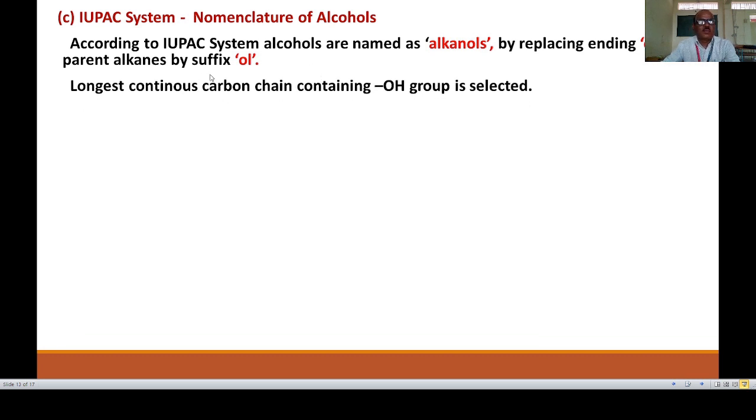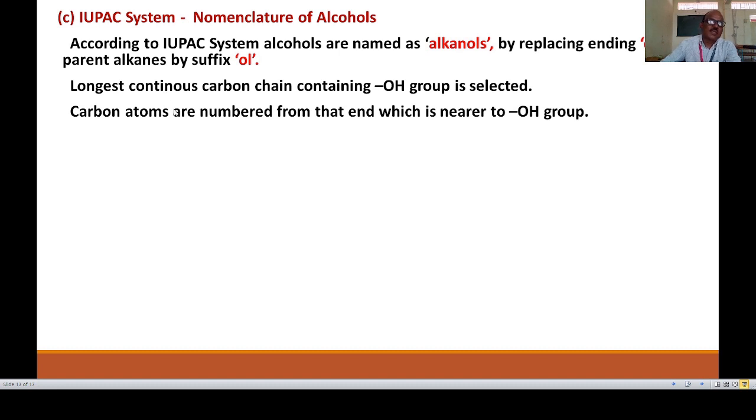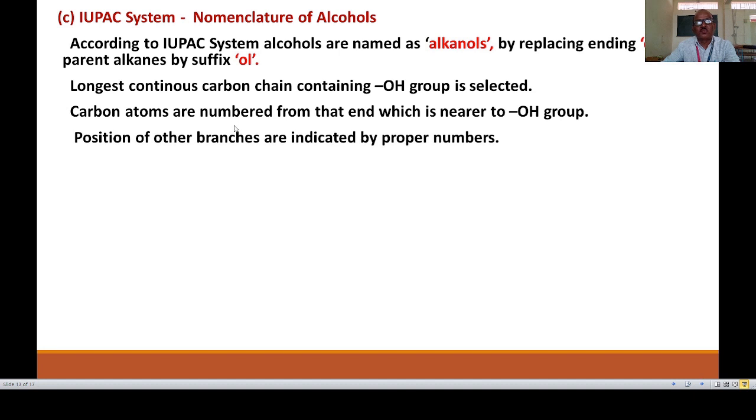What are the rules? We have already studied these rules in 11th standard as well as in halogen derivatives. Only here the change is that the hydroxyl group is present in alcohols, whereas in halogen derivatives, halogen is present. The rule is that the longest continuous carbon chain containing the OH group is selected. Then carbon atoms are numbered from the end nearest to the OH group.